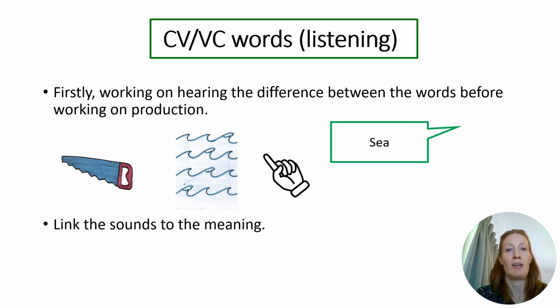For example, here we have a picture of a saw. We use this to cut wood. Next to that, we have a picture of sea. We might swim in the sea. I'm going to say one of these words, and I'd like you to point to the one that you hear. Sea, saw.